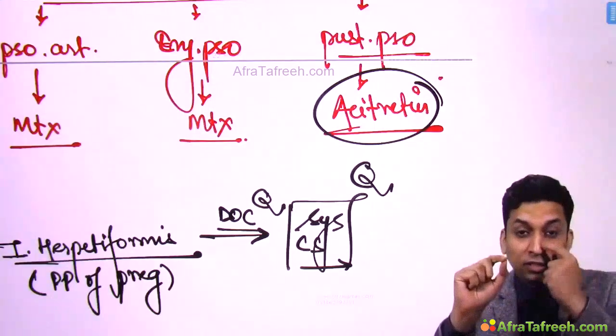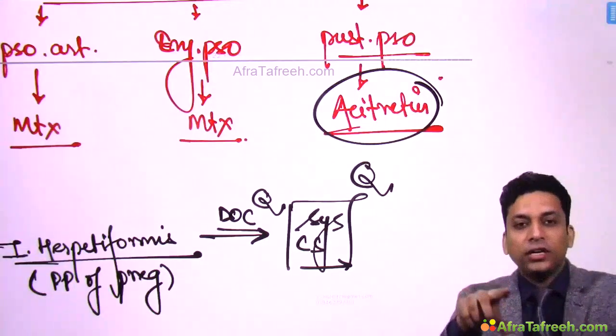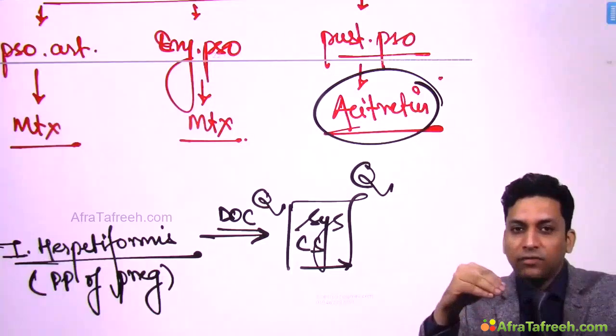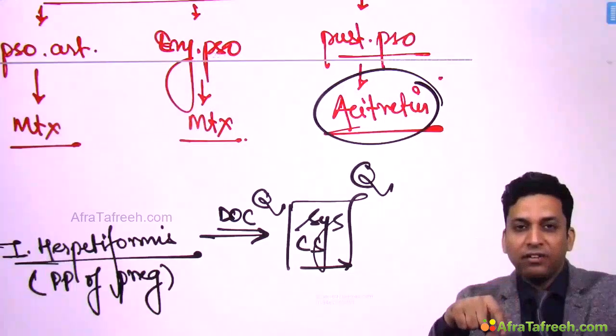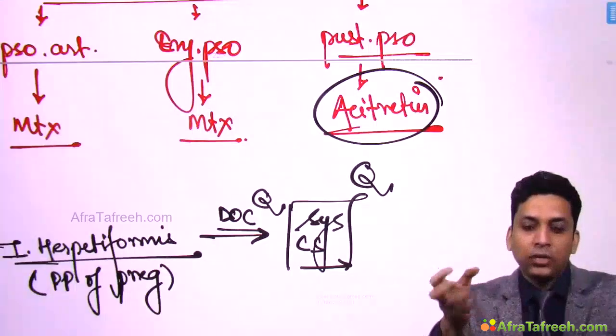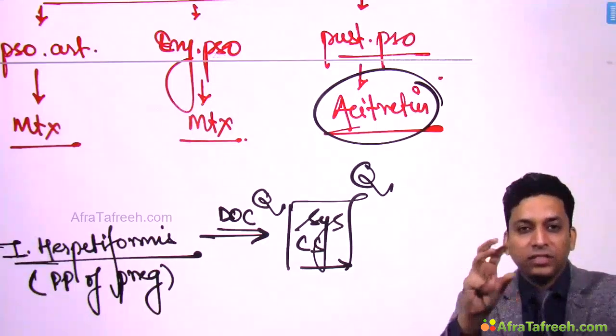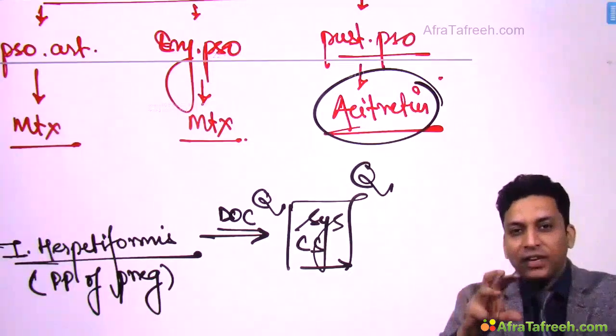Because I told you that systemic corticosteroids are contraindicated not because they are not effective. They are contraindicated because when they withdraw them, what happens? Severe types develop. Okay, so because here already the patient is having a severe type and the patient is pregnant, other effective drugs cannot be used. So that's why systemic corticosteroids, which are safer in pregnancy, which are pregnancy category B drugs, are advised, okay.